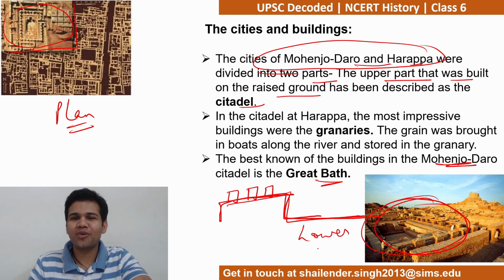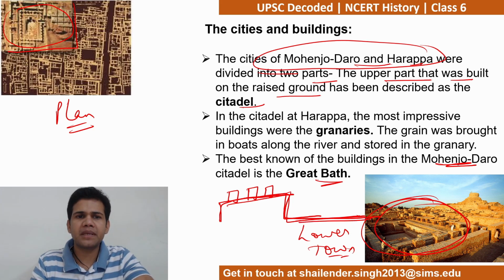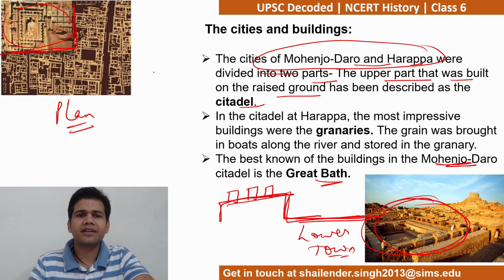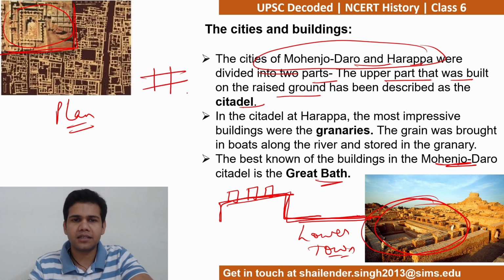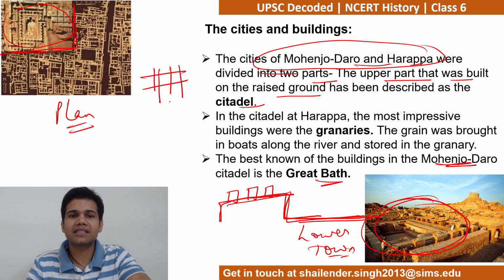And the second part of the city was the lower town, which is where the आम आदमी lived, mango people. Lower town, जो common जनता है वो यहाँ पे रहा करती थी. And this is the area where most of the people lived. In fact, you can see by this plan that most of the people have their houses over here, with streets, markets वगैरह. And the city is planned in an iron grid pattern or a square grid pattern.